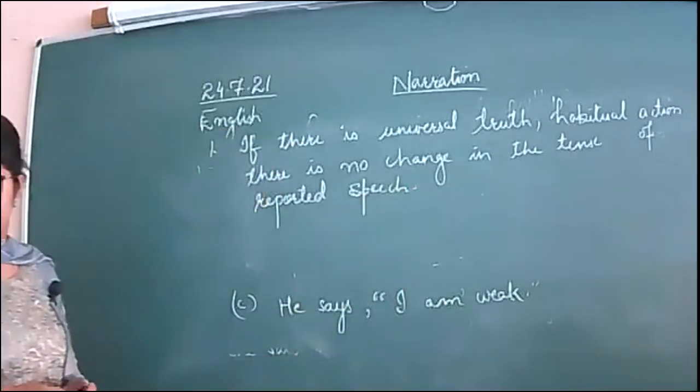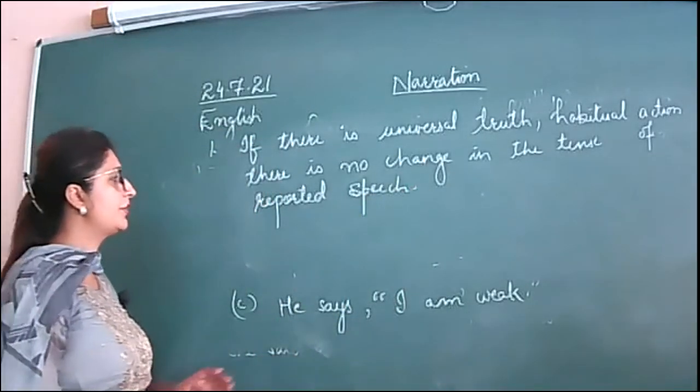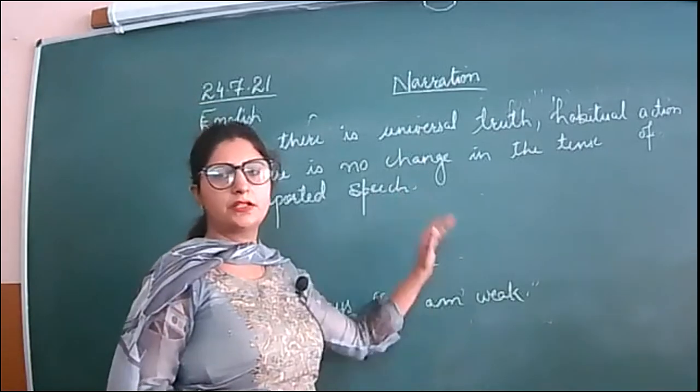Then what is there? There is no change in the tense of reported speech.